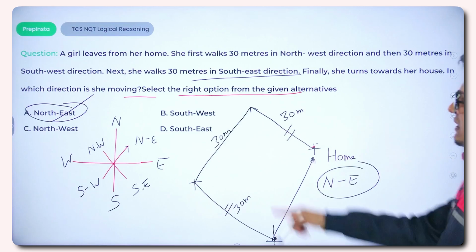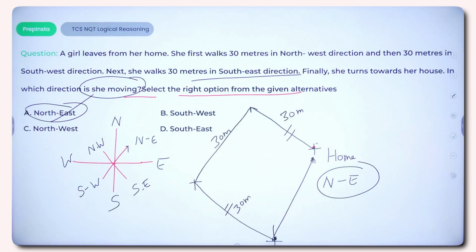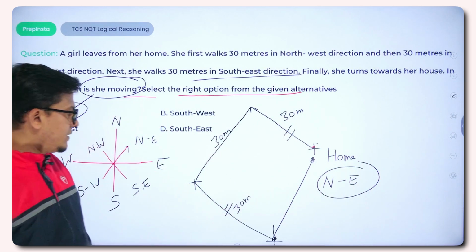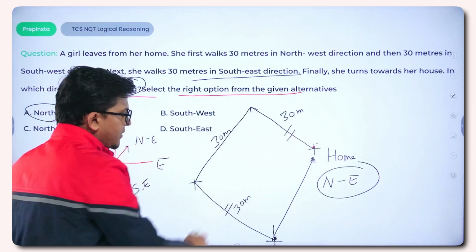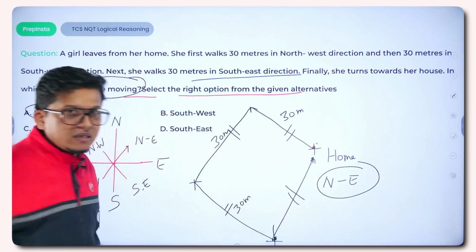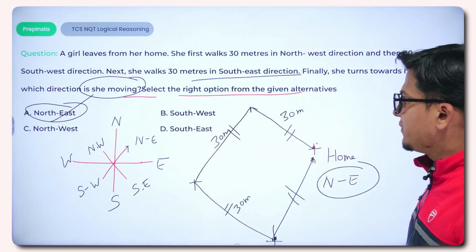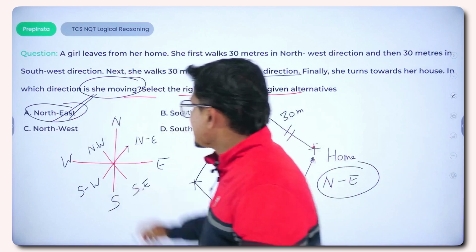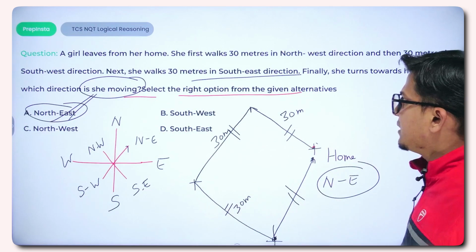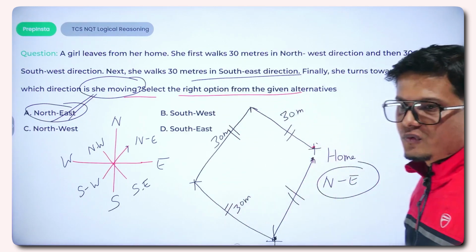In which direction is she moving? So this particular direction would be northeast direction, right? Is it clear to everyone? Because these positions will be parallel to each other and these two positions would be parallel to each other. So we can draw the inferences from the particular question and we can confirm this particular statement that she would be directed towards northeast direction, right? Let us move to another question.